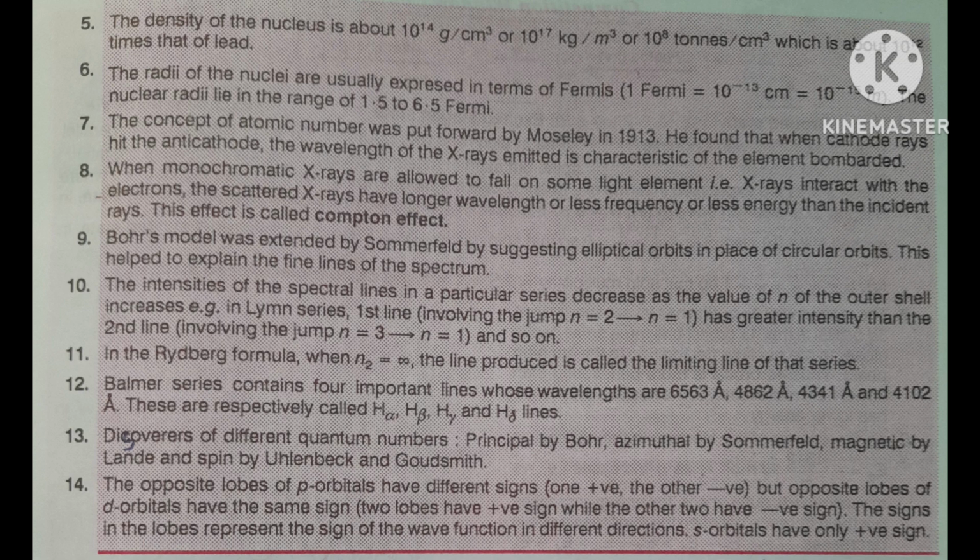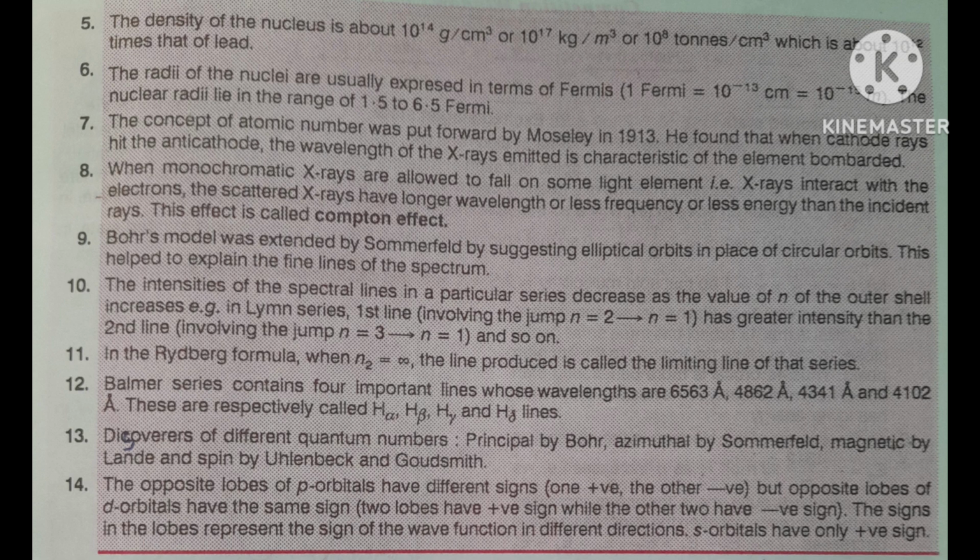Next point. When monochromatic X-rays are allowed to fall on some light element, that is, the X-rays interact with the electron, the scattered X-rays have longer wavelength or less frequency or less energy than the incident rays. This effect is called Compton effect.